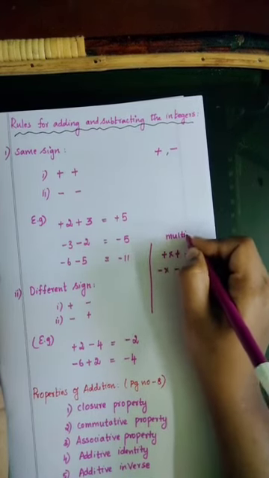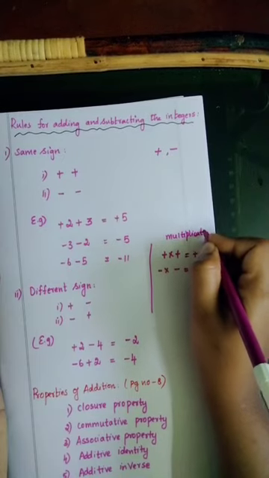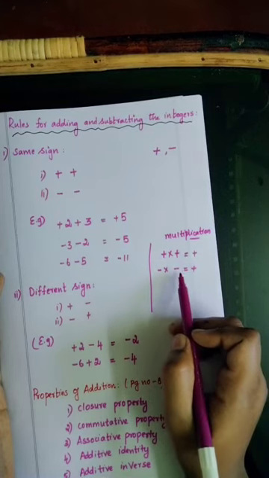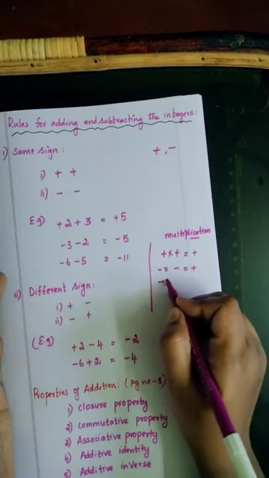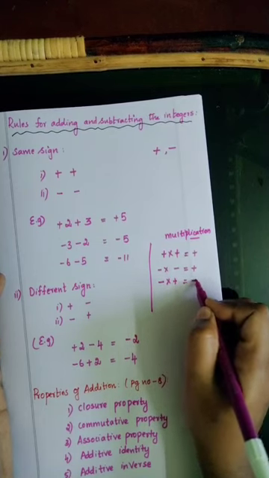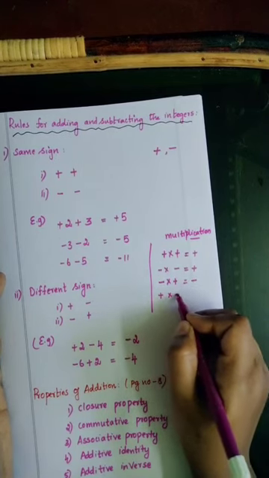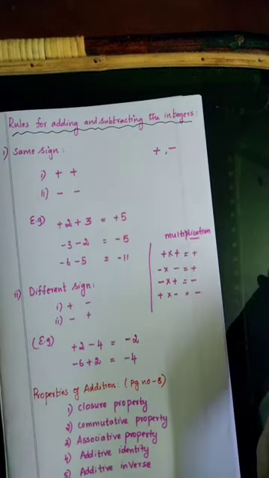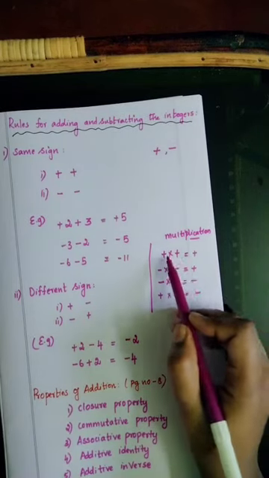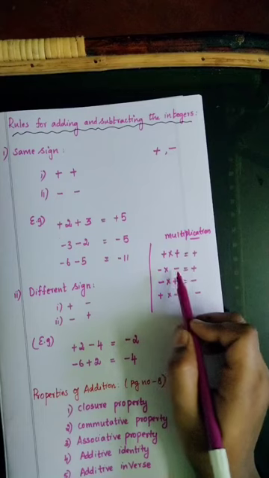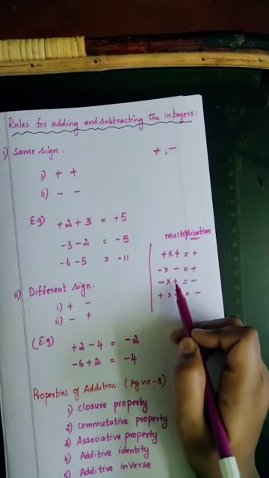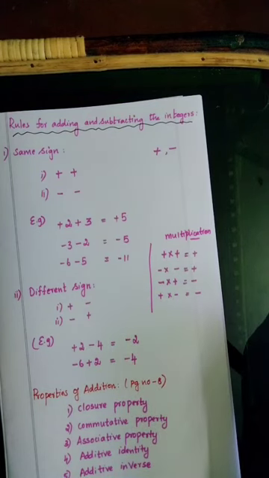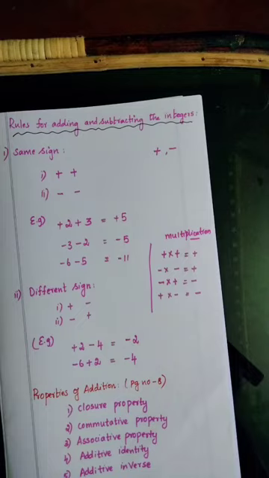Already you have learned this, and again I am telling: for multiplication, plus into plus is plus, minus into minus is plus, minus into plus is minus, and plus into minus is minus. Okay, note it down. Let's move to the properties.